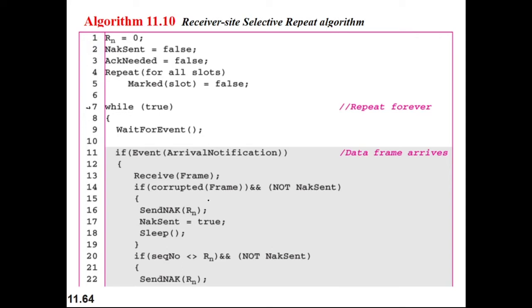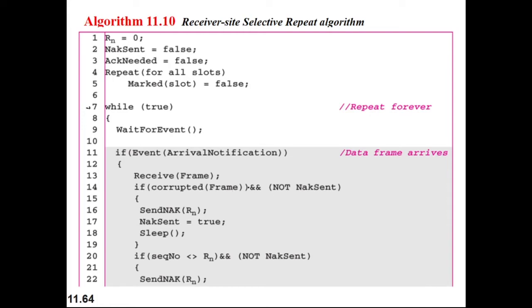If the frame is corrupted or not, NAK sent is equal to false initially. So if not NAK sent, that means this value is true, which means the frame is not received. When the frame is not received by the receiver, then only is the NAK generated, no? If NAK sent is false and the frame is corrupted, that is why you are sending the not-acknowledgement to the sender.